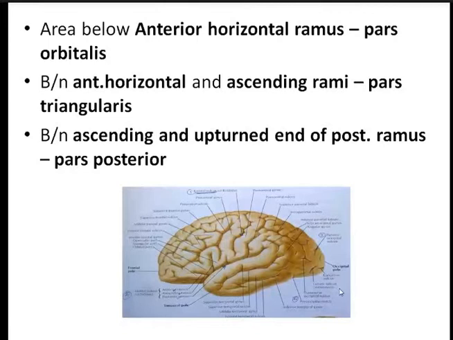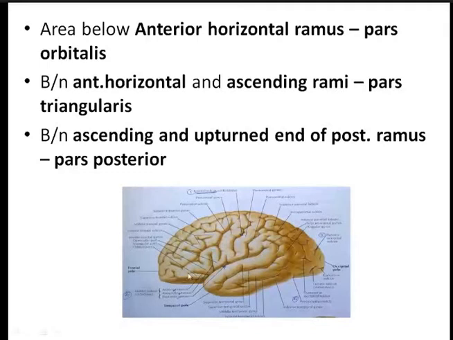Now in this figure you can see the anterior ramus, the ascending ramus and the posterior ramus of the lateral sulcus. Now you should know the area which lies below the ramus. The part of the cerebrum which lies below the anterior ramus is known as pars orbitalis.